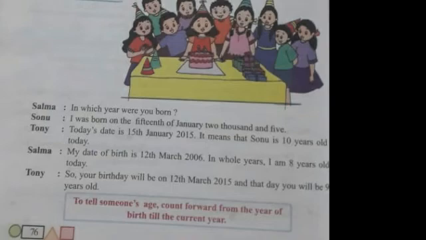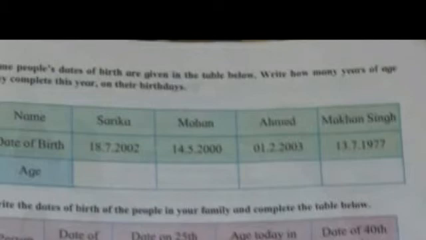Now we will move to page number 77. Now what are they asking us? Some people's dates of birth are given in the table below. Now they have given us one table and they have given us dates of birth also. So write how many years of age they complete this year on their birthday. Now we are going to see how many years of age they have already completed. So we will see the table.